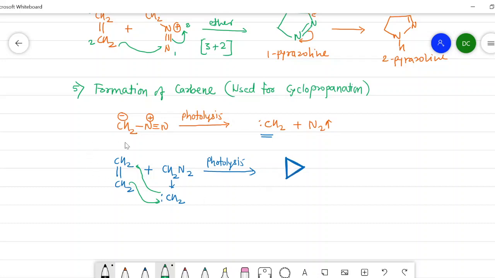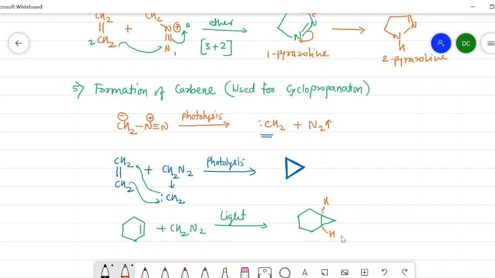Now, a similar strategy is used when diazomethane is treated with a cycloalkene, that is cyclohexene, and CH2N2 is there. Here I will put light, that is the photolysis process. Then this cycloalkene, that is cyclohexene, is converted into this type of structure in which a cyclopropane ring is fused with the cyclohexane ring, and the two hydrogens are attached like this. These hydrogens are present at this carbon and this.